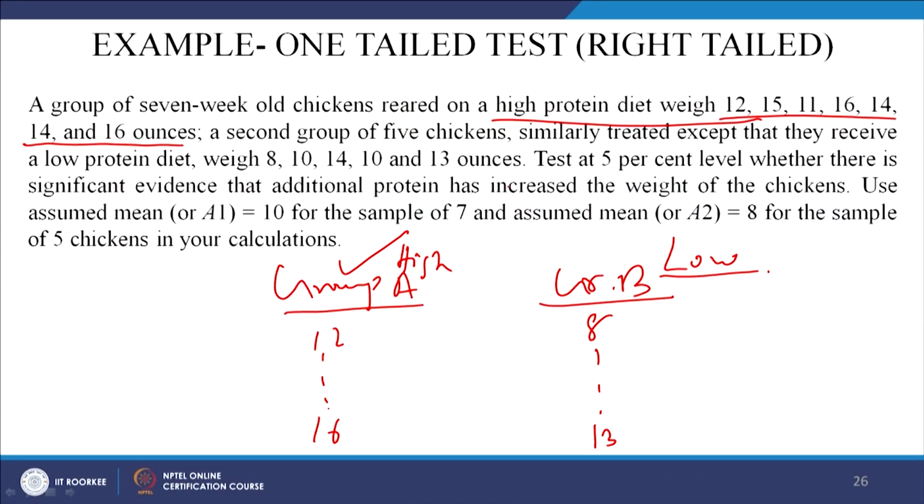Use the assumed mean equal to 10, that means assume the mean to be 10 for a sample of 7, and A2 this side is equal to 8 for a sample of 5. So, there were 1, 2, 3, 4, 5, 6, 7 in the first case, a sample of 7, and in this case 1, 2, 3, 4 and 5. Okay.